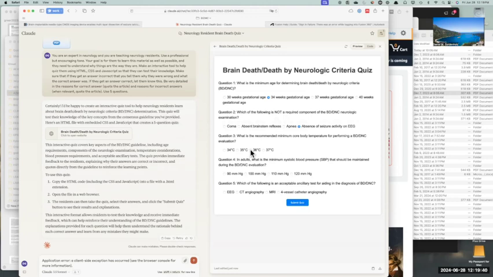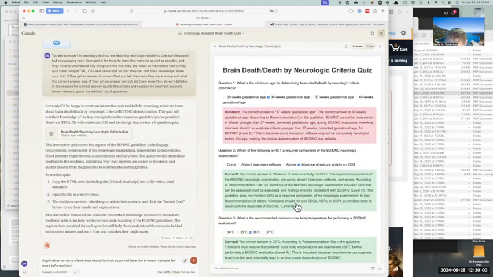They're asking for the minimum core temperature. I'm going to say 36, which I think is correct. And then the minimum blood pressure that's required. I'm going to put in 100 systolic. Don't know if that's correct or not. And then I'm going to put this, and I believe that is correct. And let's see what they say.